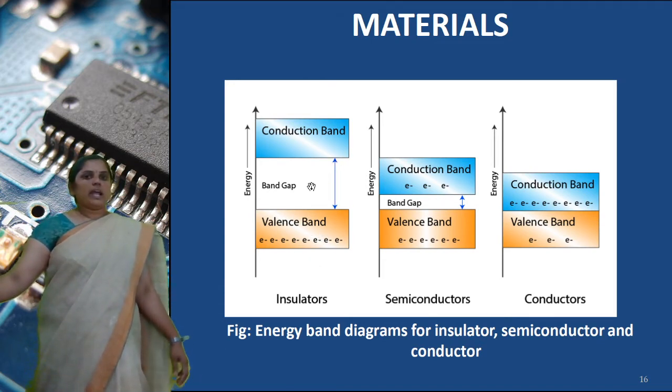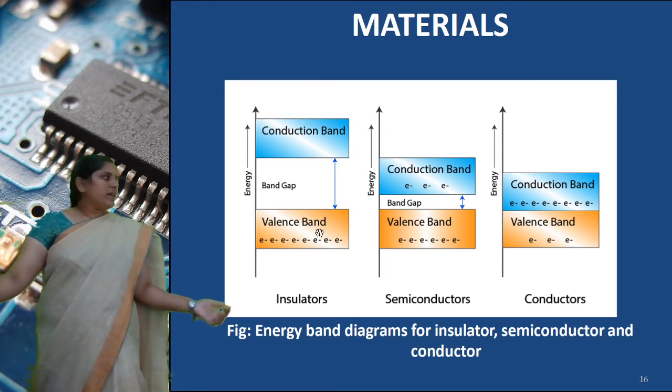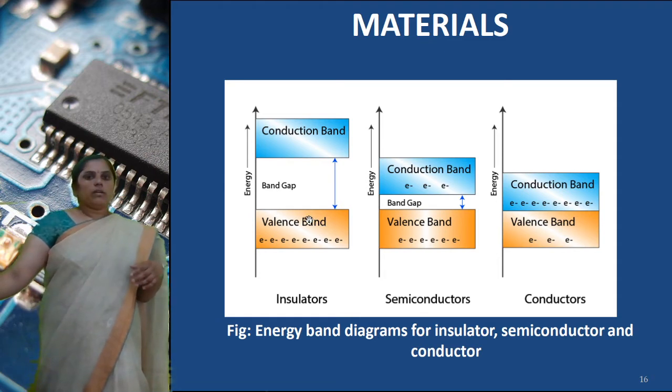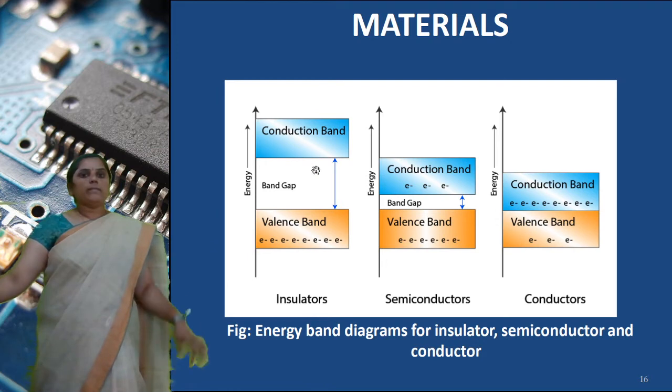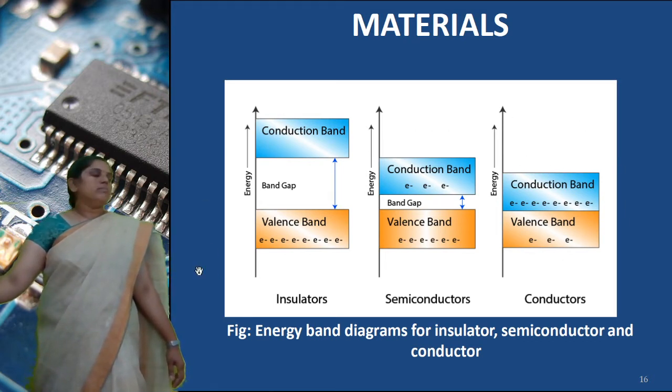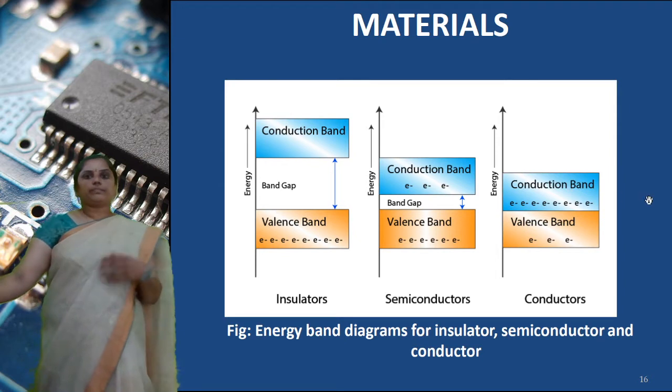Why? Because electron flow is not possible in the insulator, so conductivity is low and the band gap is more. This band gap is approximately equal to 5 electron volts. This is about the energy band diagram for the materials.